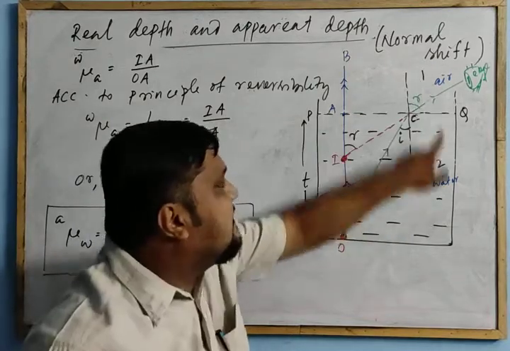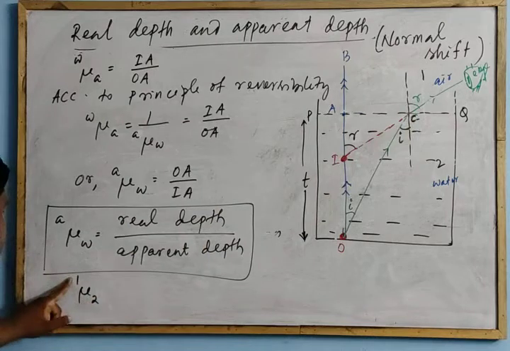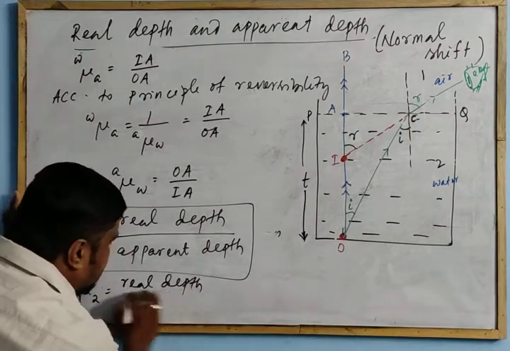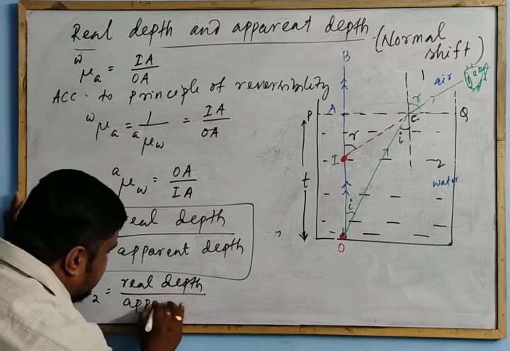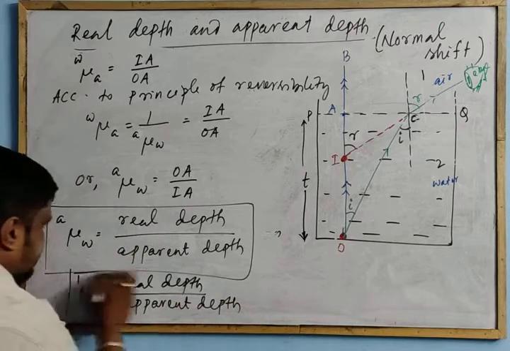Medium 2, 1. This is denser, this is rarer, traveling from denser to rarer. 2 with respect to 1 is equal to, also you can write, real depth by apparent depth.